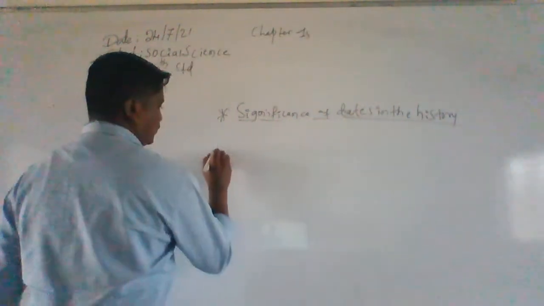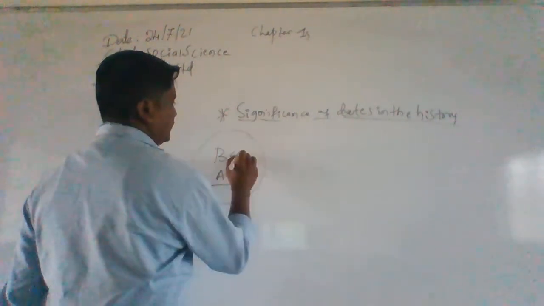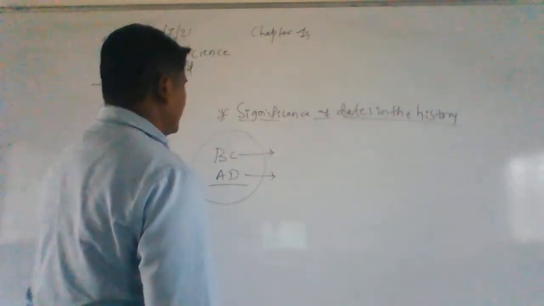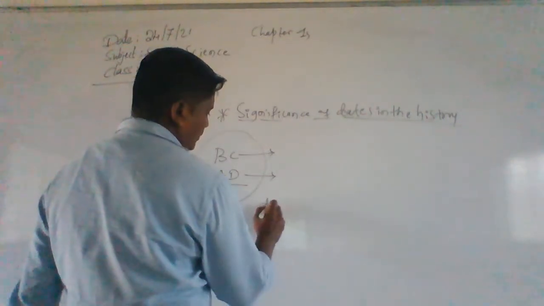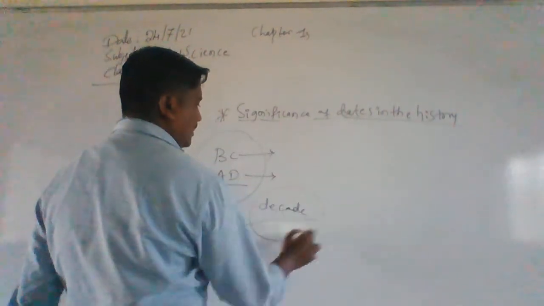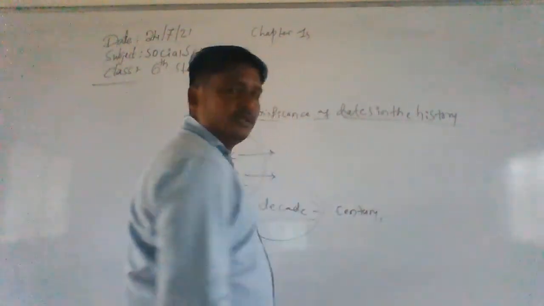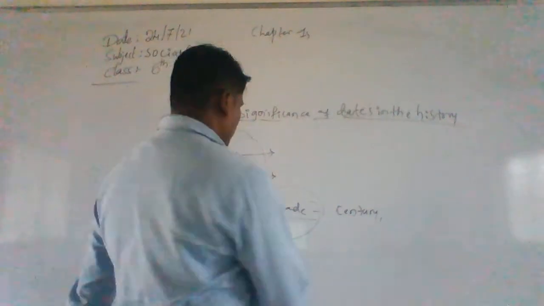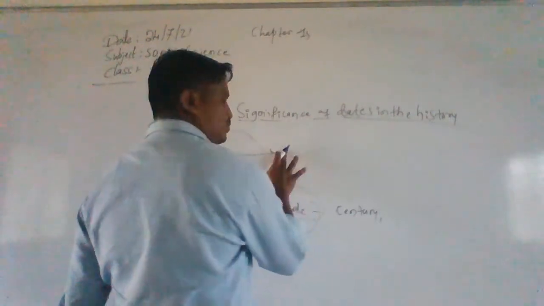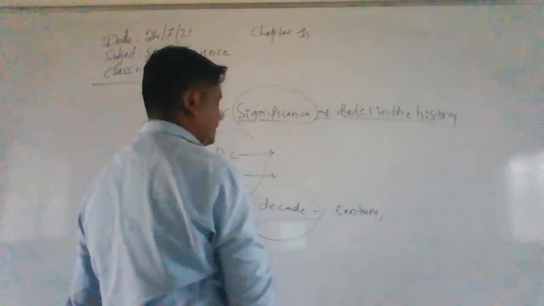In some books, we see BC and AD. BC means before Krishna, AD means after death of Krishna. We have also studied the decade, century, and millennium. These are the words we have to use when showing dates in history.